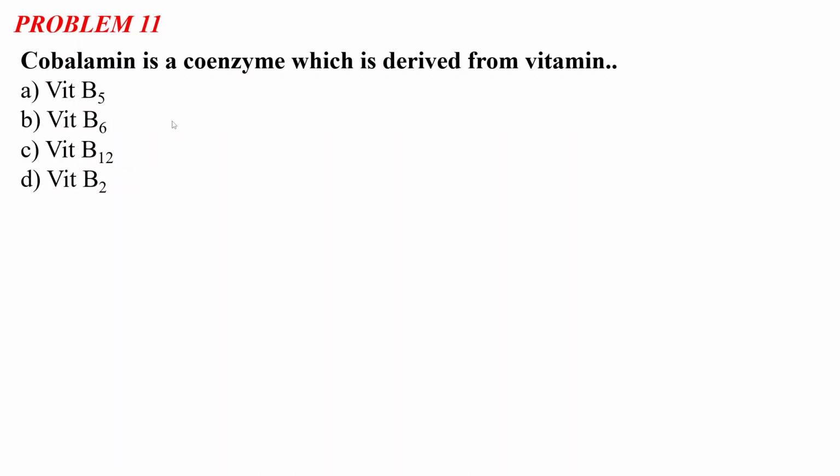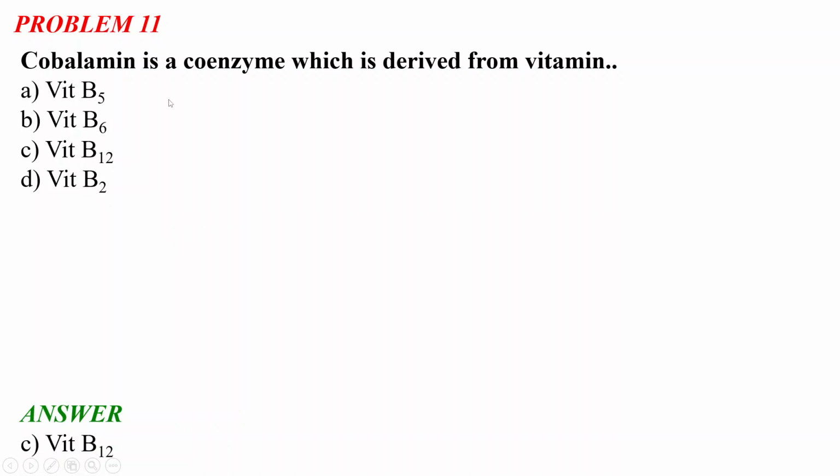Problem number 11 says that cobalamin is a coenzyme which is derived from the vitamin B. Option A is vitamin B5. Option B is vitamin B6. Option C is vitamin B12. And option D is vitamin B2. The correct answer of this problem is option C, vitamin B12.